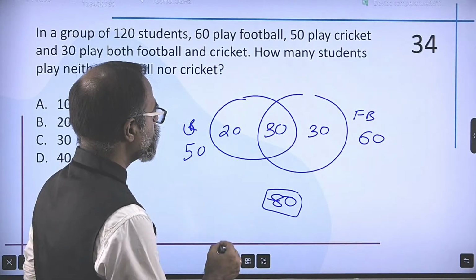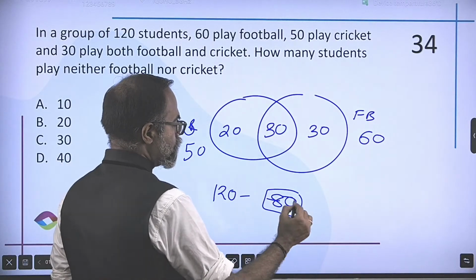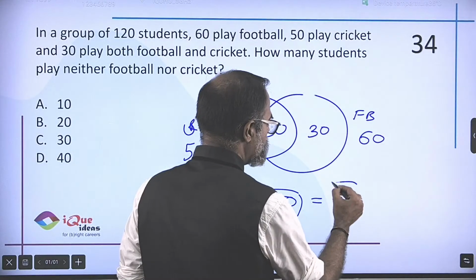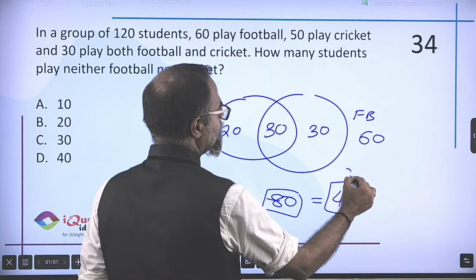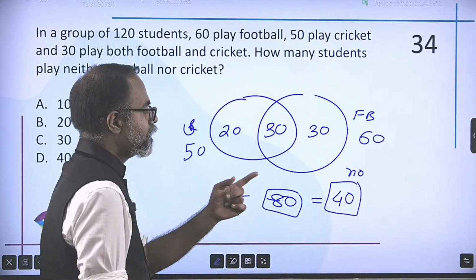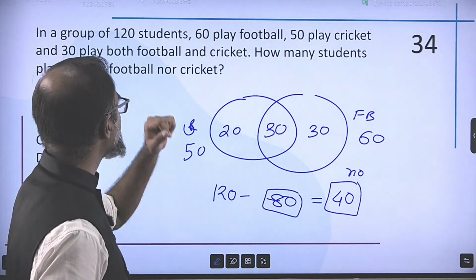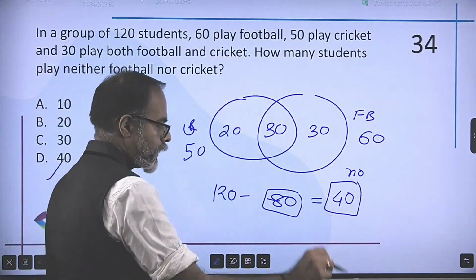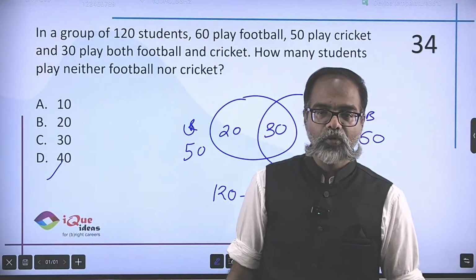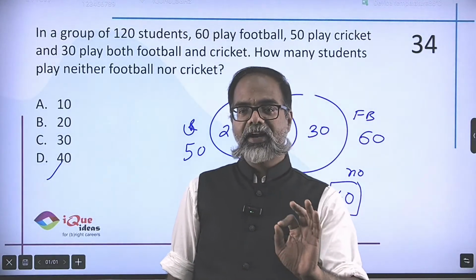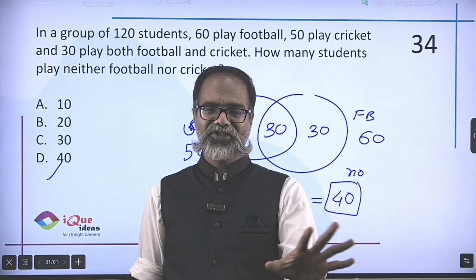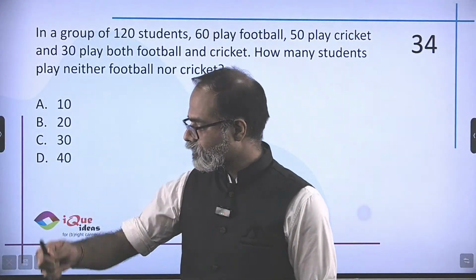But there are a total of 120 students. So the missing 40 students are not in any one of these sports, which means there are 40 students who play neither football nor cricket. Mark option D as the answer. Move ahead. Done. Venn diagram, set theory, but an extremely easy version of the question.